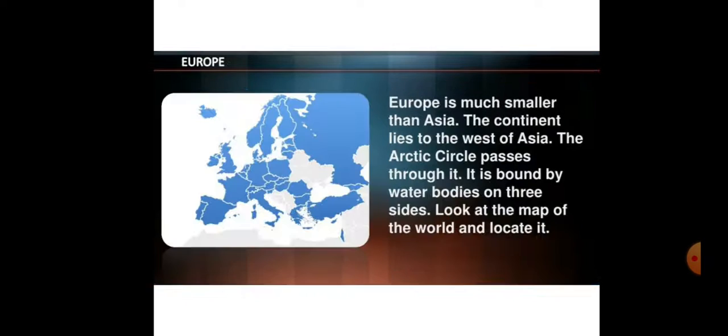Now Europe. Europe is much smaller than Asia. The continent lies in the west of Asia. The Arctic Circle passes through it. It is bounded by water bodies on three sides. Look at the map of the world to locate it.